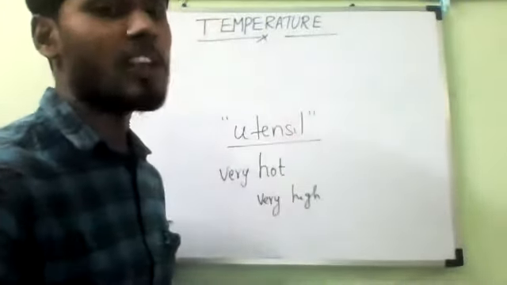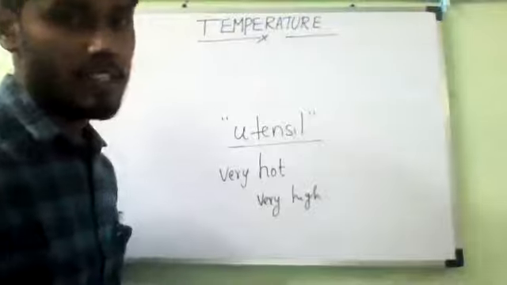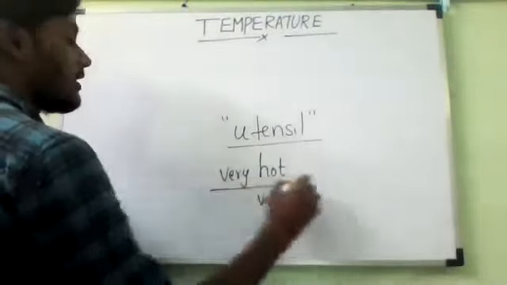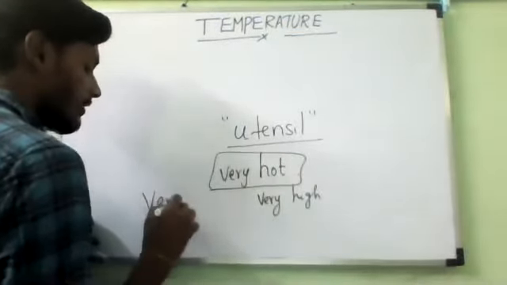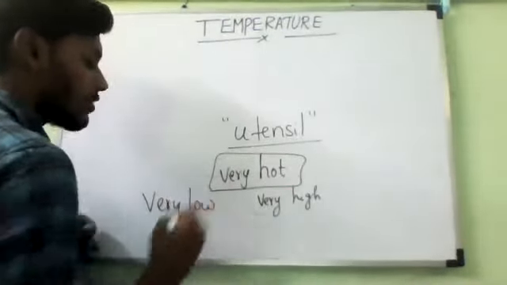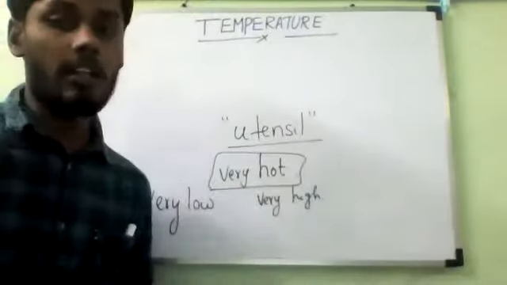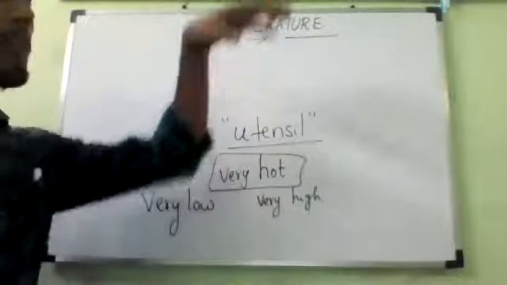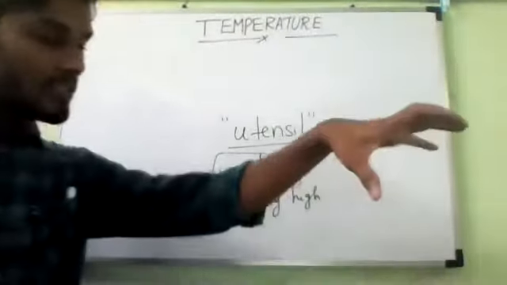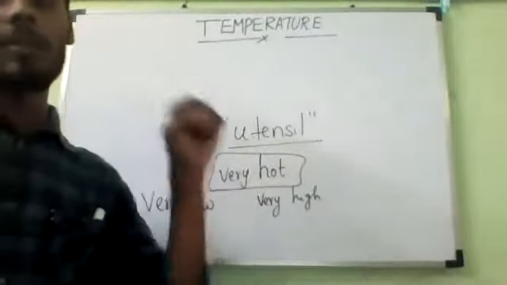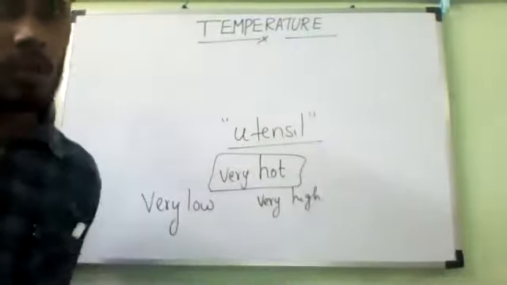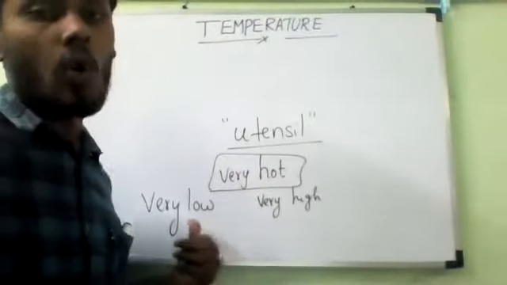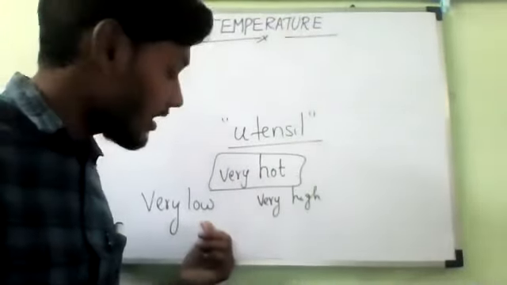it feels very cold, and from that we can say that the temperature of the utensil kept in the refrigerator is very low. There is no word called cold here. Very high and very low. So if it is very hot, the temperature is very high. If it is cold, the temperature is very low.